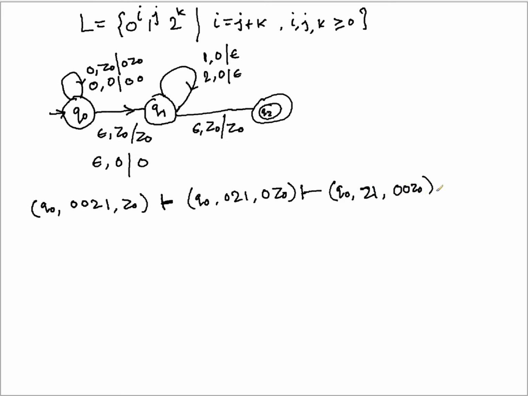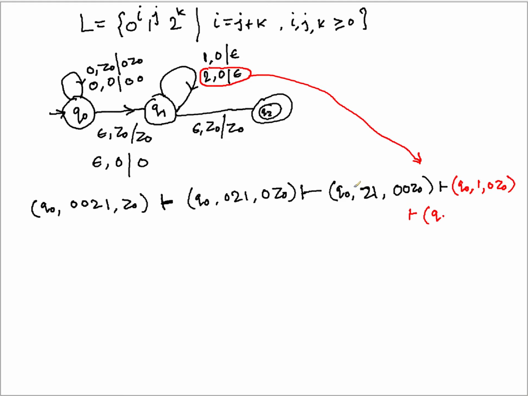Now from here you take a further transition that matches 2 with a 0. So I'm taking this transition and I'm applying it here. When you apply, what happens? You get q0 1 0 z0, and this 1 matches with 0.